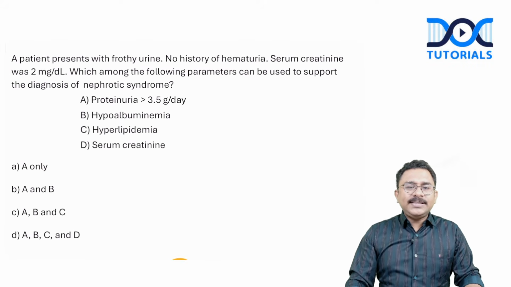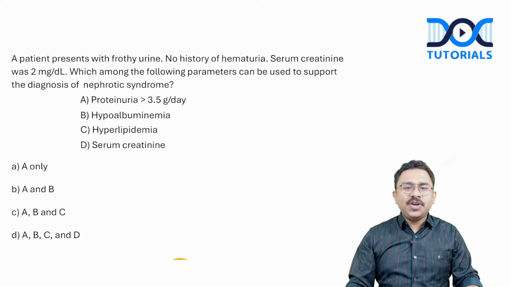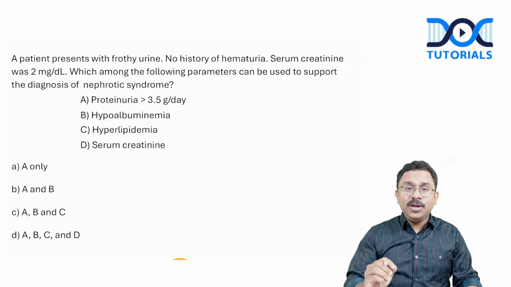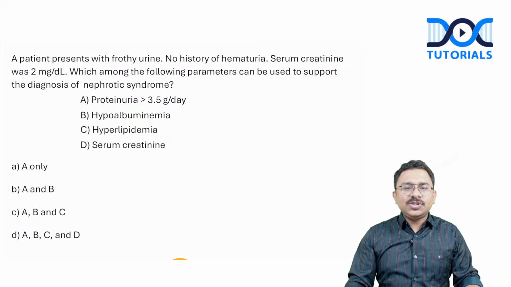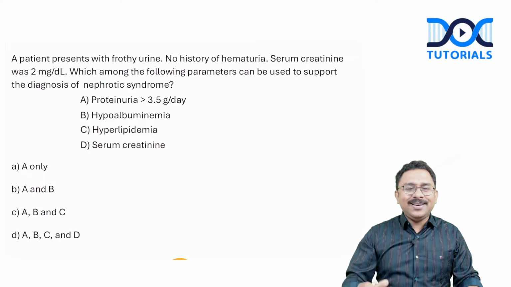A patient presents with frothy urine, no history of hematuria. Serum creatinine was 2 mg%. Which among the following factors can be used to support the diagnosis of nephrotic syndrome? The options given are proteinuria more than 3.5 gram per day, hypoalbuminemia, hyperlipidemia, and serum creatinine.